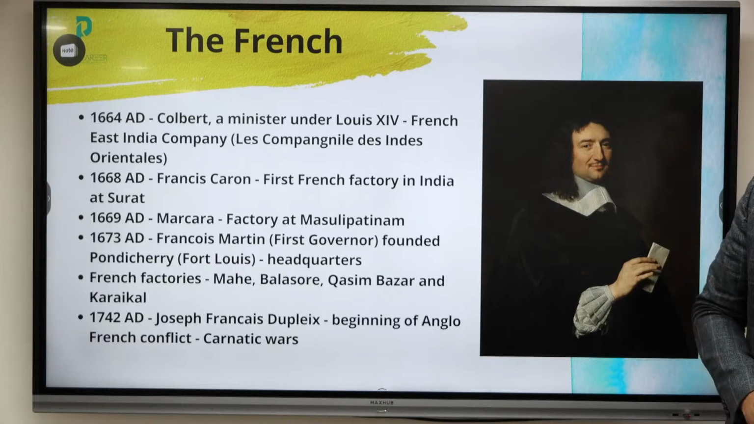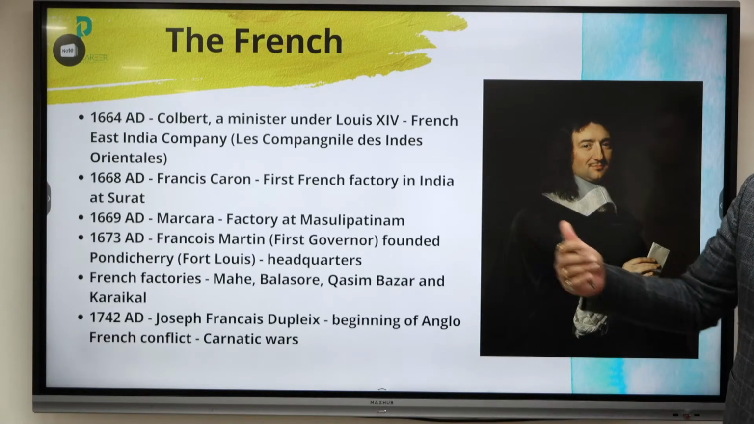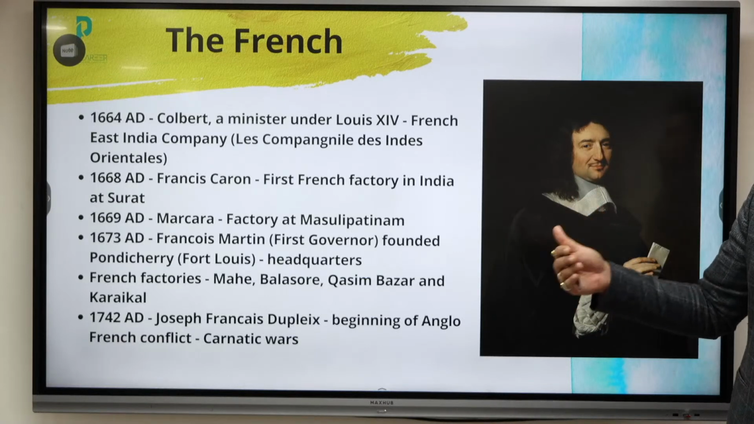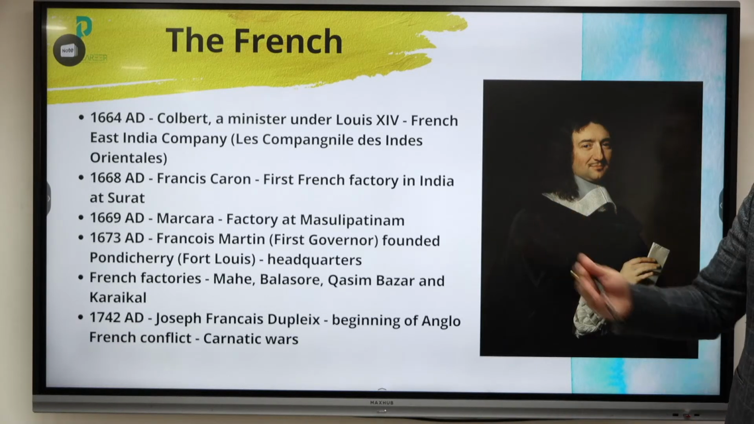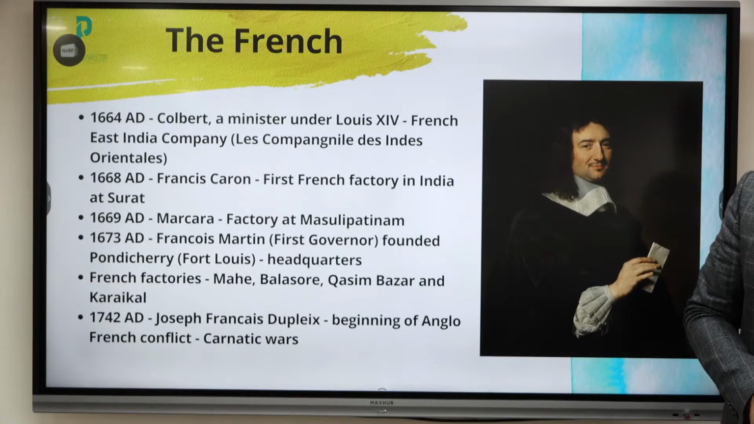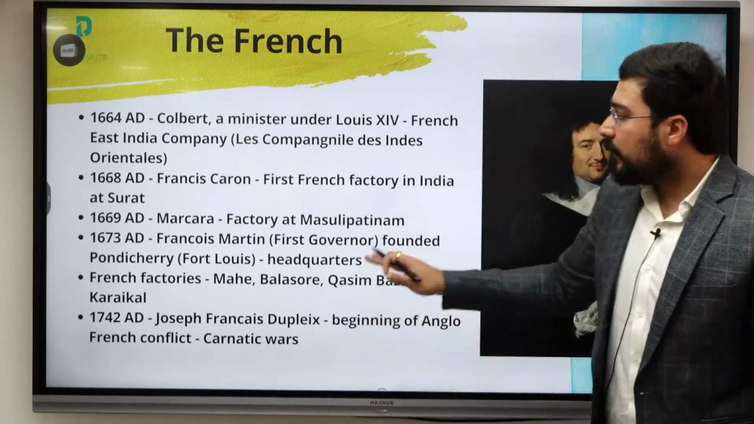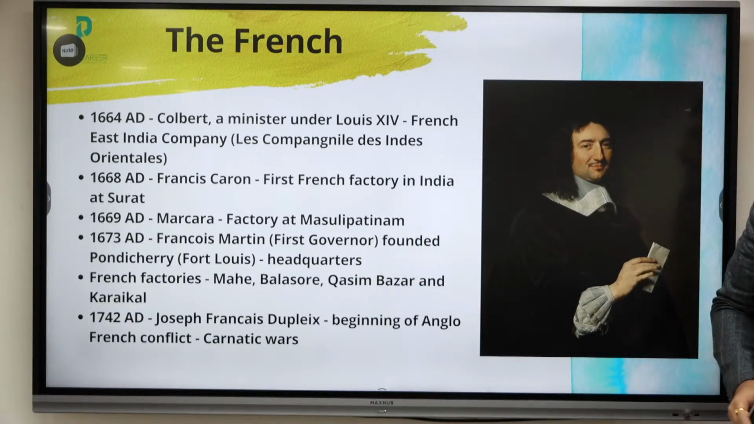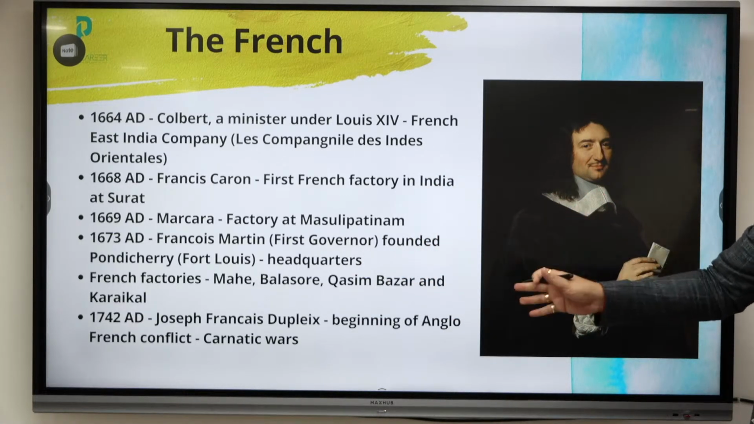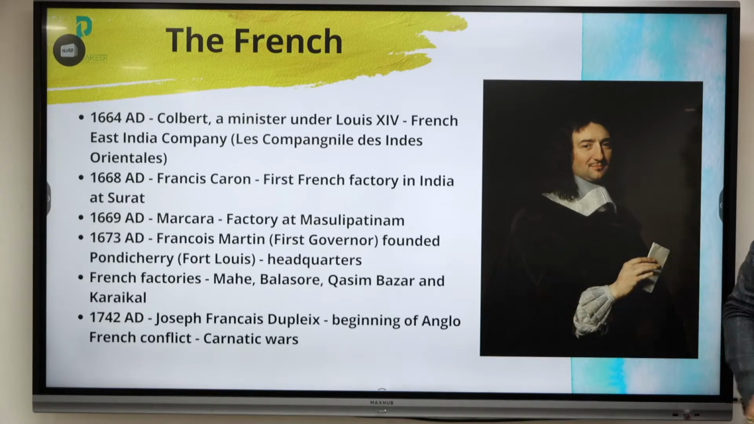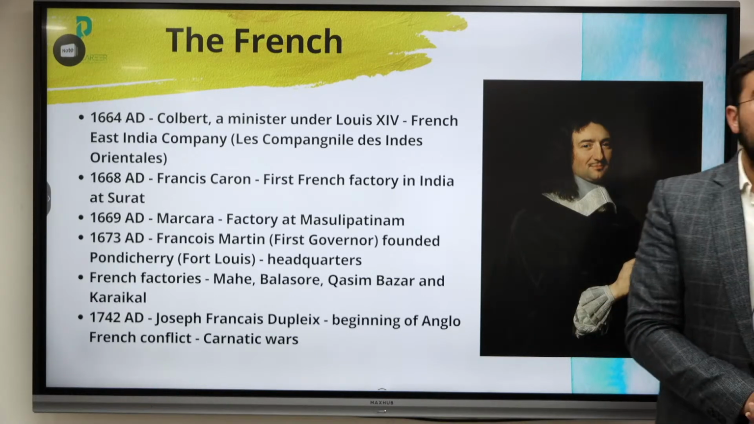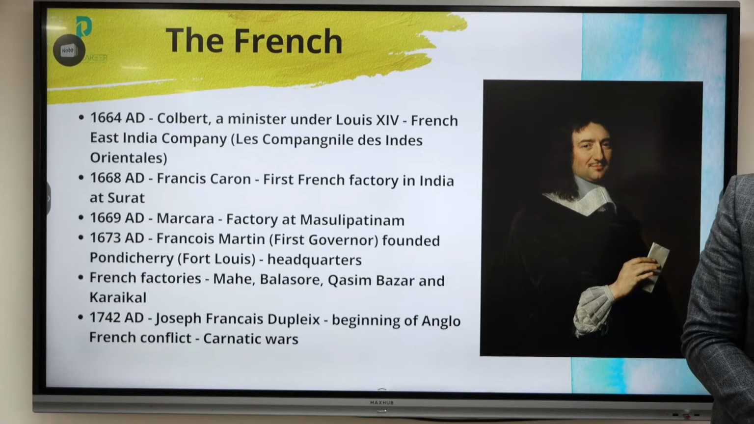By 1668 they were able to establish their factory at Surat again. In 1669 they established a factory at Masulipatnam. In 1673, under one of the first governors, they founded Pondicherry, and Pondicherry became the main base of the French. Then the French factories can be found at various areas: Mahe, Balasore, Kasim Bazar, Karaikal. And by 1742 we see the appointment of one of the finest generals, that is Dupleix.